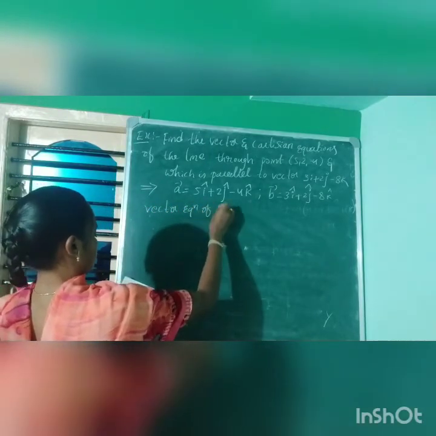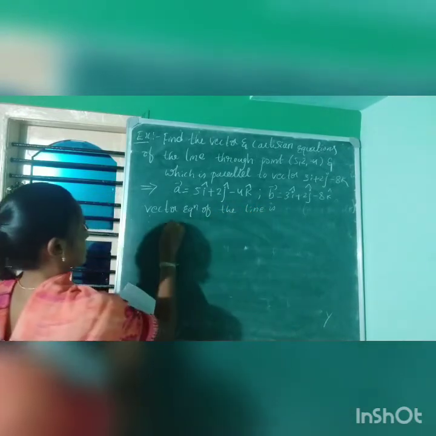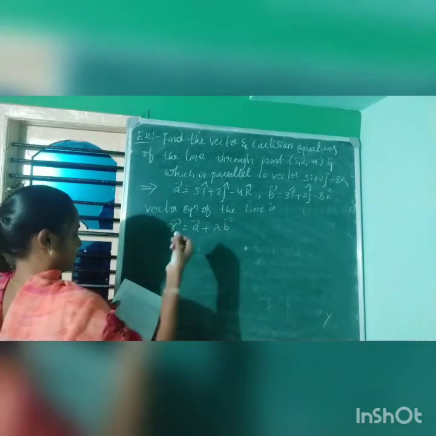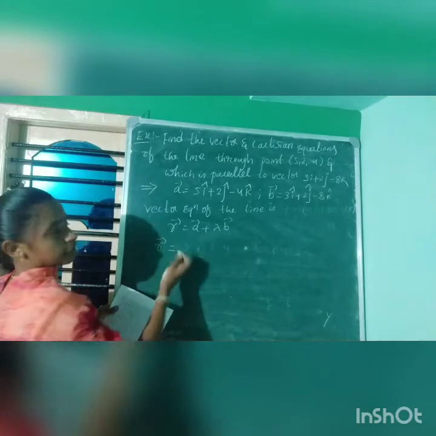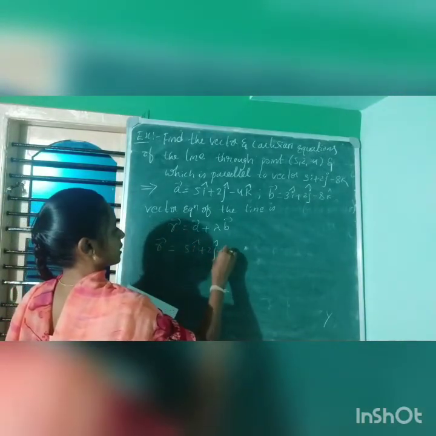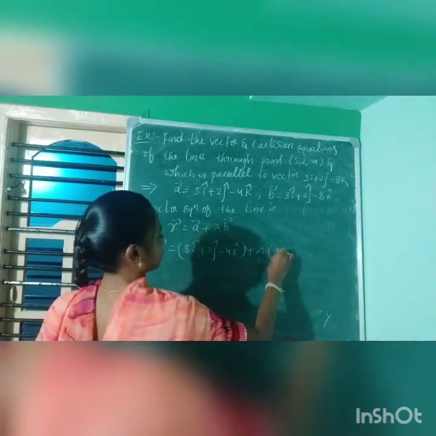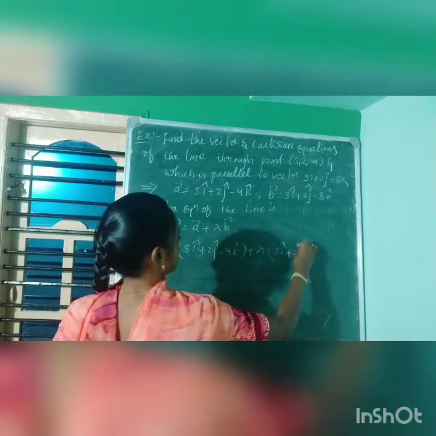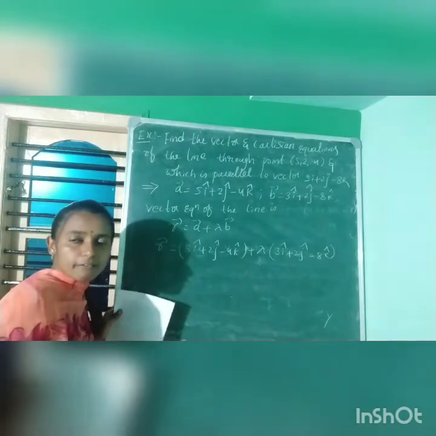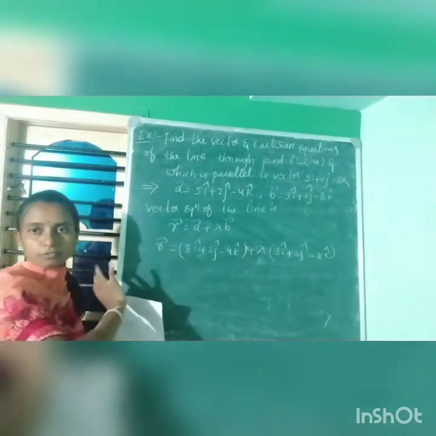The vector equation of the line is r = a + λb. Therefore, r = 5i + 2j − 4k + λ(3i + 2j − 8k). We just substitute vector a and vector b, that's it. So this is the required vector equation of the line.